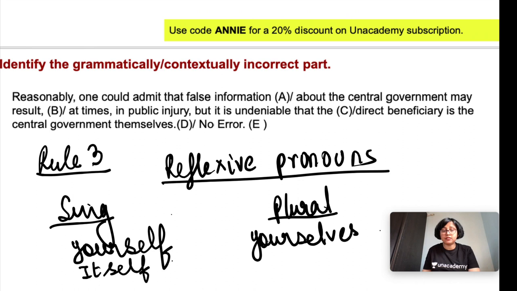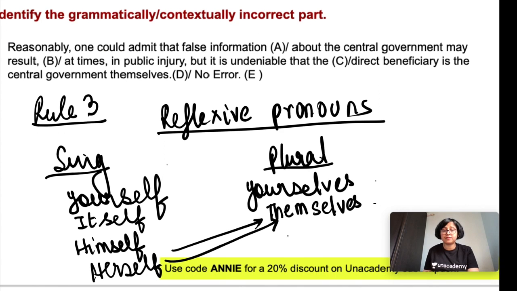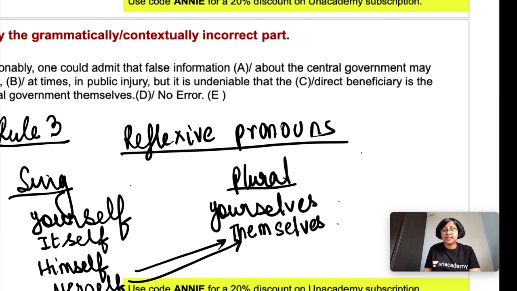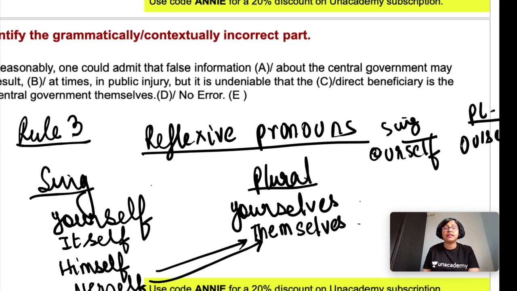Itself is singular, plural is themselves. Himself is singular, plural themselves. Herself is singular, plural themselves. Ourself is singular, plural is ourselves. Okay, fine.